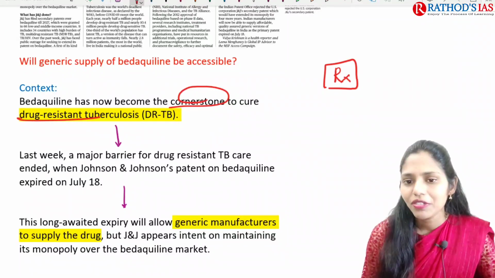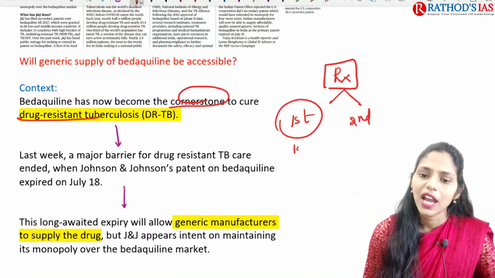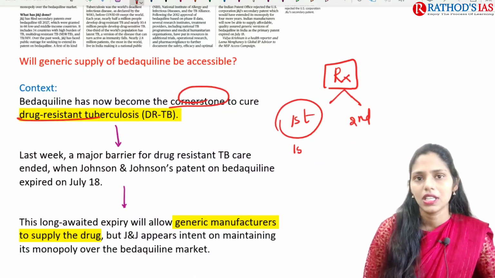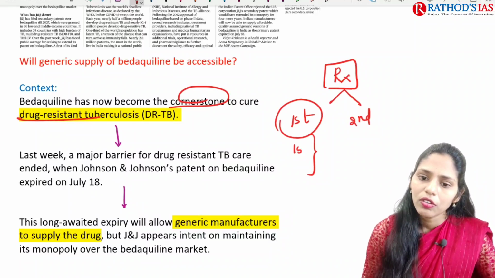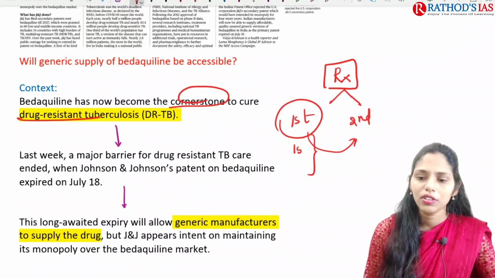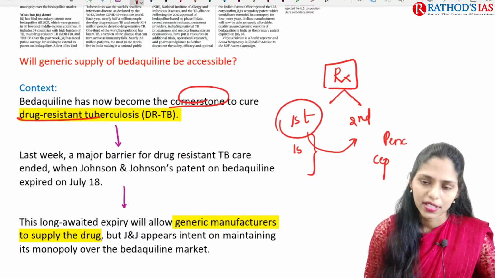So the treatment plan for this tuberculosis, we have first line drugs and second line drugs. In first line drugs, we have isoniazid, rifampicin, etc. If there is resistance to these first line drugs, we will be using second line drugs. There we will be using penicillin class drugs or cephalosporin drugs, etc.